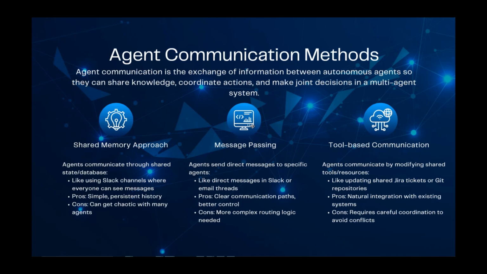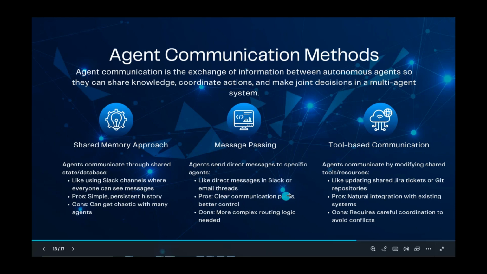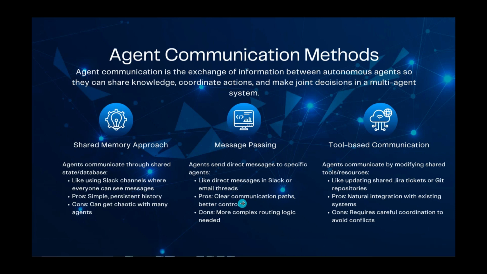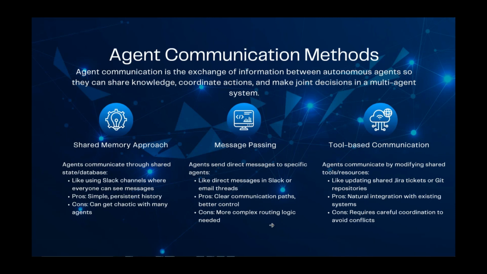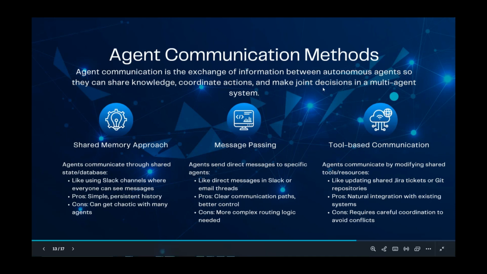This is like a direct message in Slack or email threads. Clear communication paths and better control are the pros here. As a con, it is more complex to implement when it comes to the framework. This routing path logic is a bit hard or complex to implement. That's a con here.